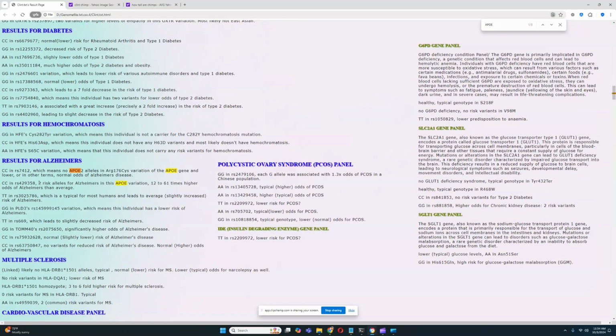Right, so you see 2 risk alleles for Alzheimer's in this APOE variation, and that is the reason for the really high score for Alzheimer's. It's because of this genotype right here.